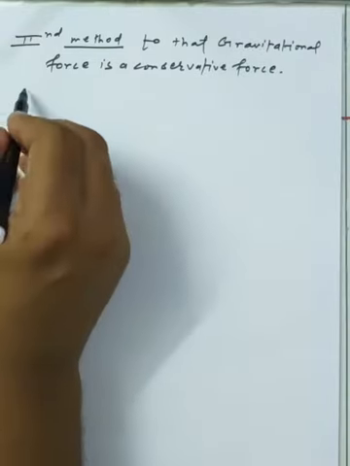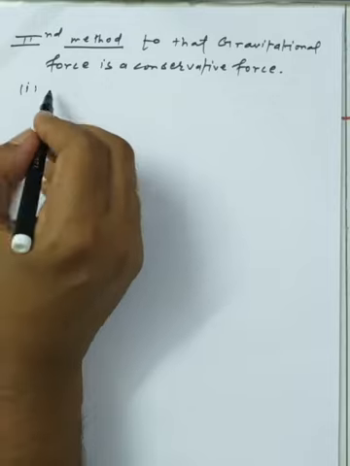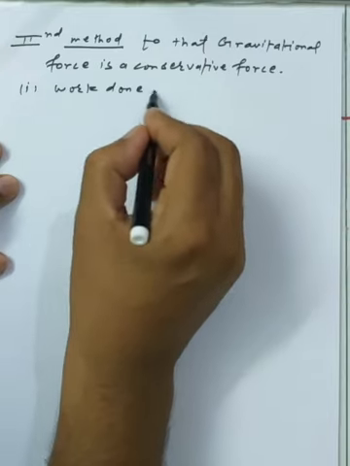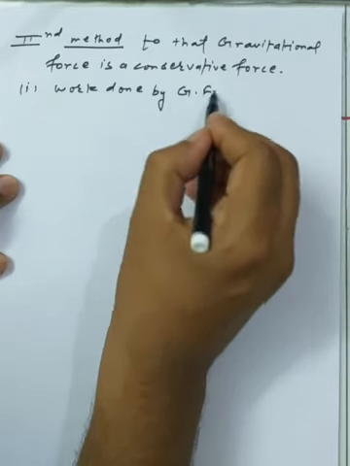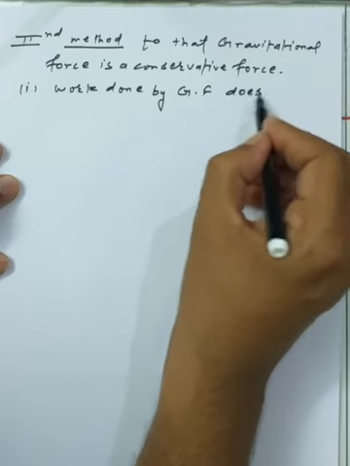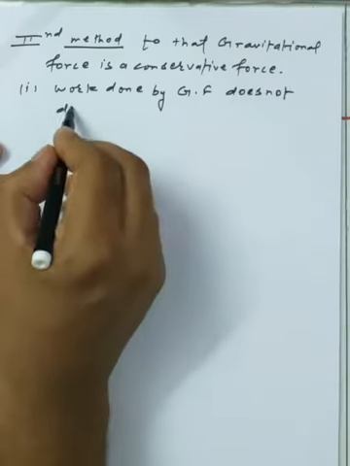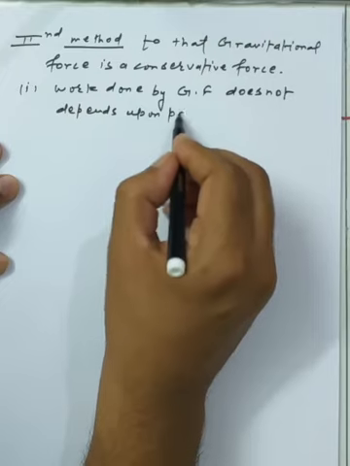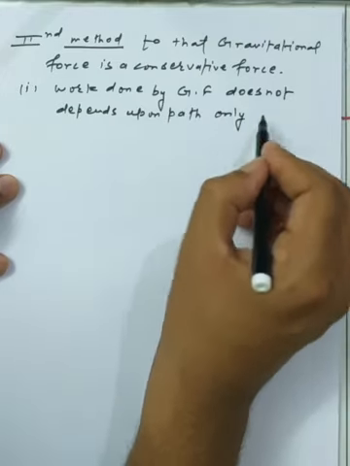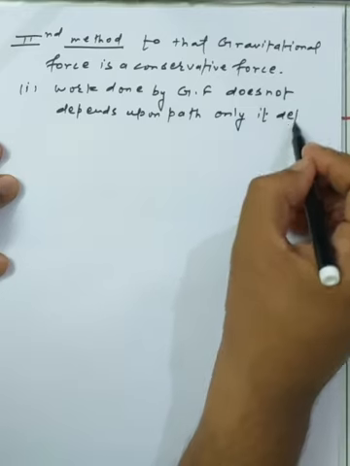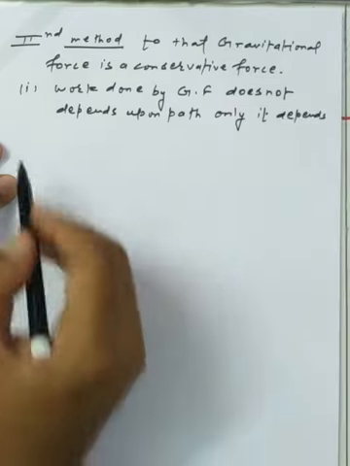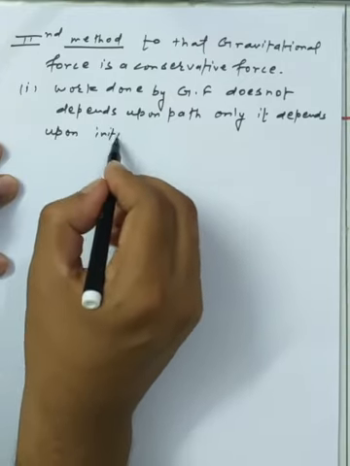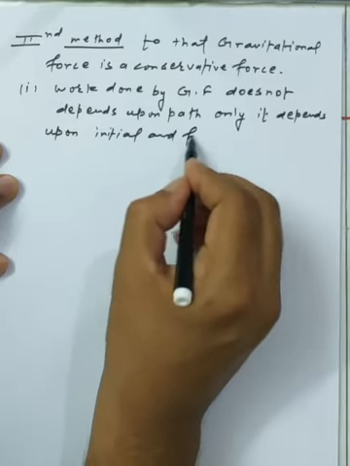We first have to discuss two parameters: the work done by the gravitational force does not depend upon the path, and it only depends upon the initial and final position.